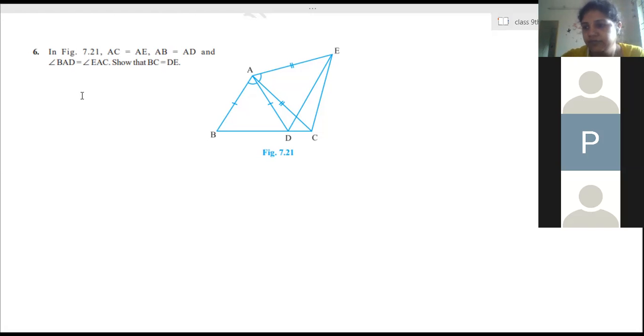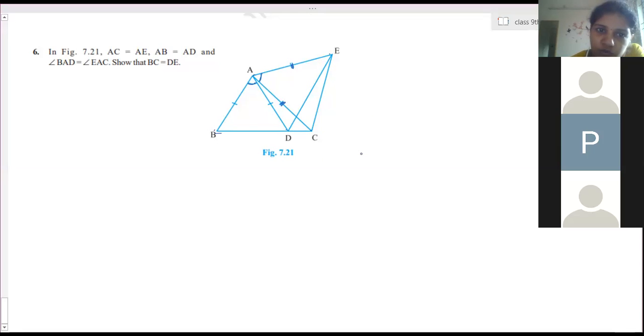In this question, AC and AE are equal. AB and AD are equal. This is AB, this is AD, equal to each other. Angle BAD and angle EAC, this part only, are equal. We have to show that the full side BC and this DE are equal.